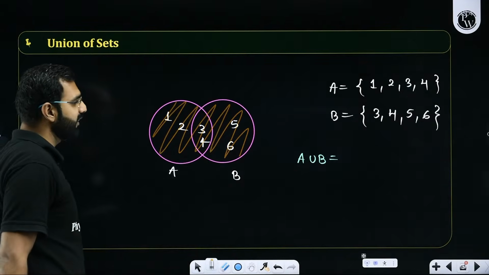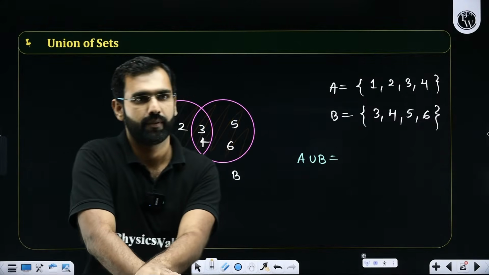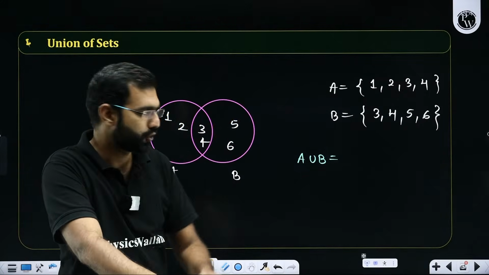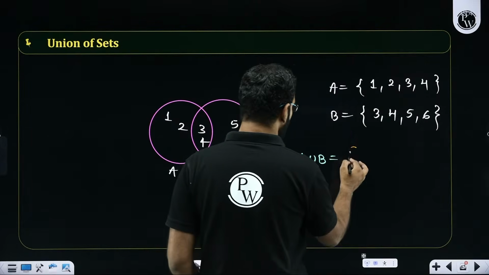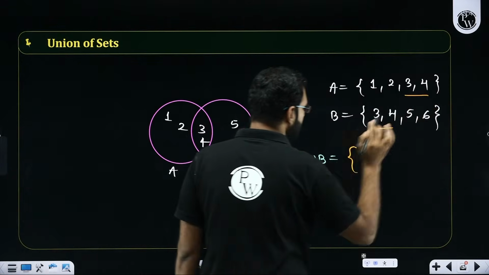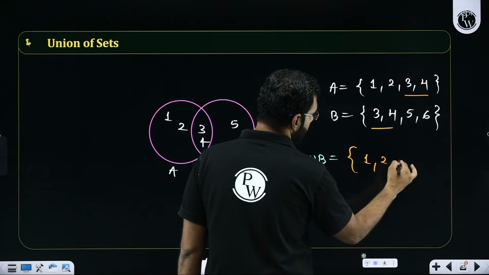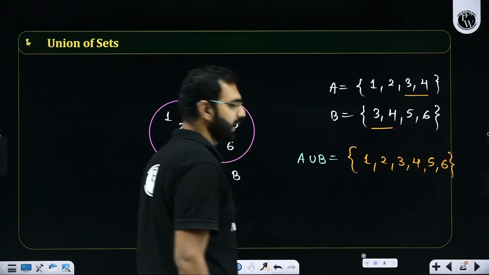But sets have their constraint that every single element should be counted only once. That's good, Moksh. So with this, what will I conclude now? A union B will be 1, 2, 3, 4. 3, 4 is common, so I'll not write it twice. So I'll say 1, 2, 3, 4, 5, and 6. That's A union B.